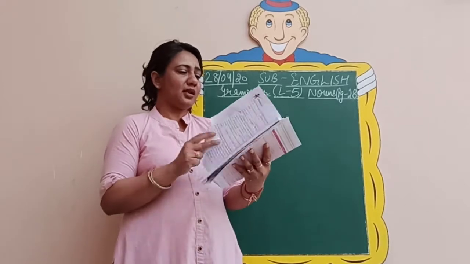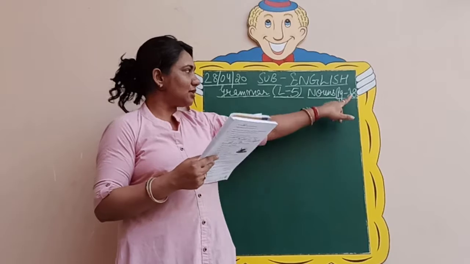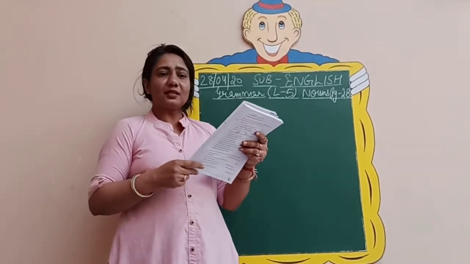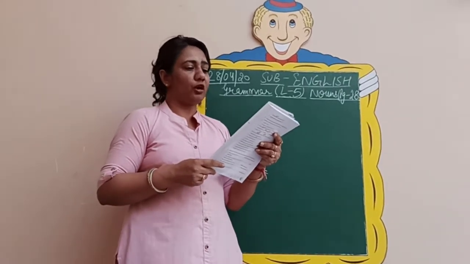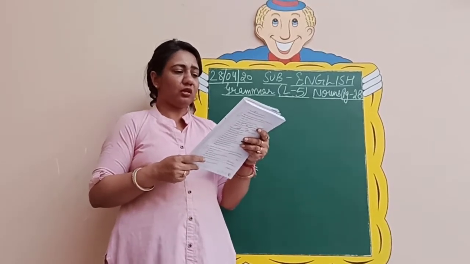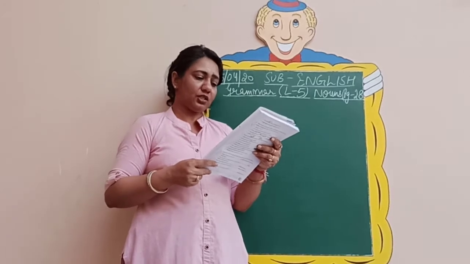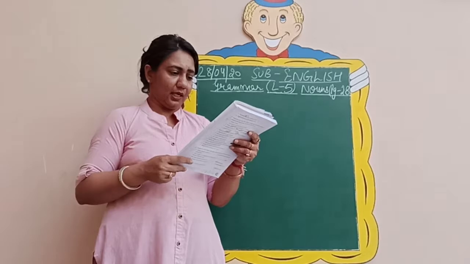And coming to our next page now, that is page number 28. Let us start with page number 28 of lesson number 5 today. There is exercise number A. Fill in the blanks with the plural form of the nouns in the brackets. Again, we need to change the words in the brackets into plural forms, and this is to be done in the book itself. So let us see this exercise.